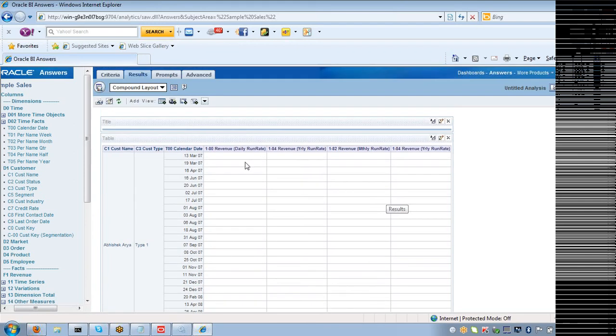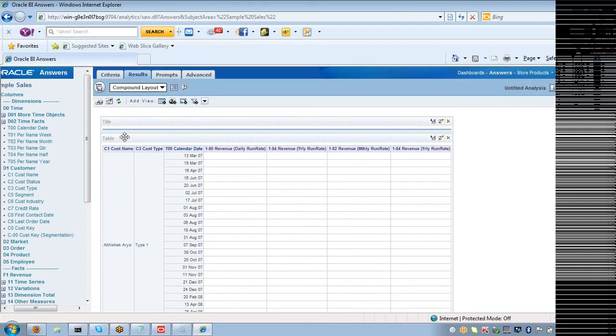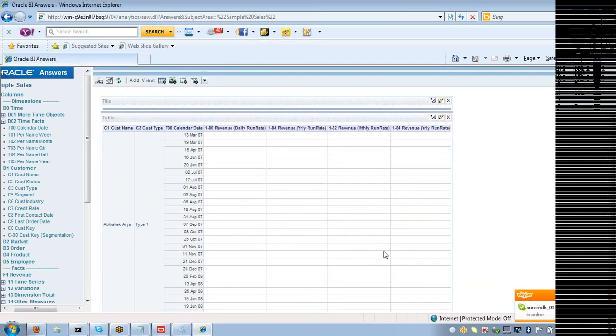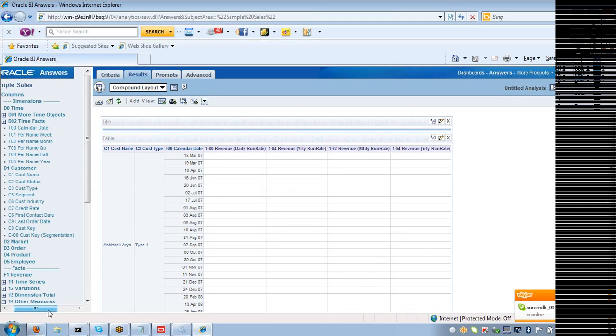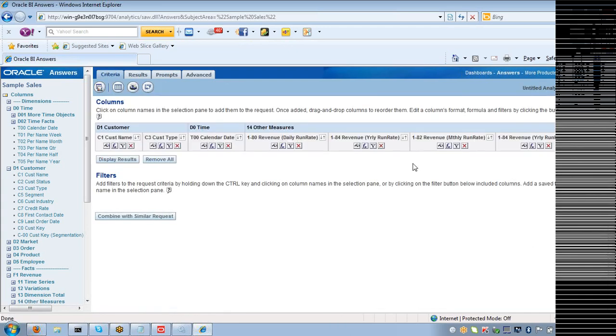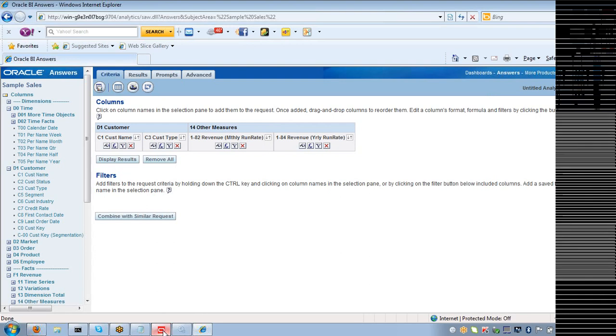Maybe there's some problem. The data may not be there because this is just a sample one, for practice. This sample sales is from the Oracle company, which is there to show a sample database. Got it, guys? Like this, using your Oracle BI Answers, you develop the reports, and